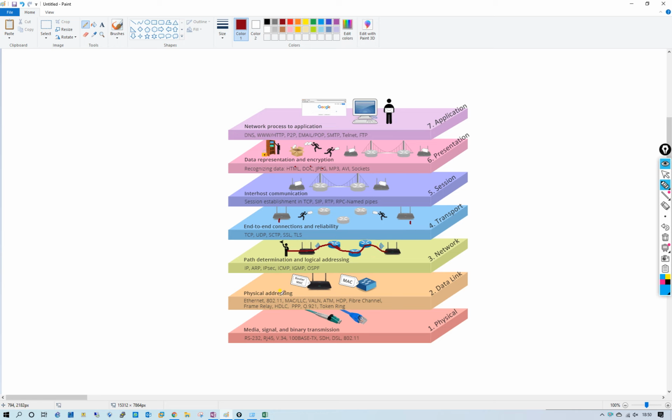On the physical address, on layer 2, the data link layer, it will check the MAC address or logical link control. It will check VLAN, ATM, anything which works on L2.